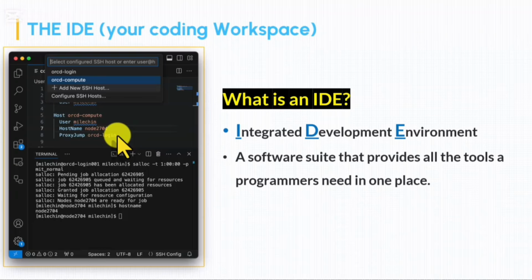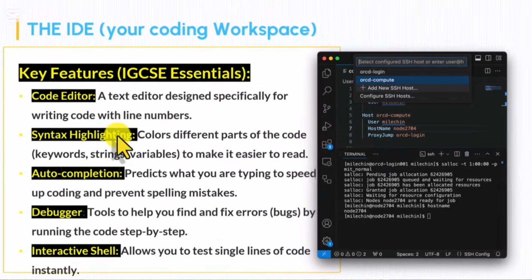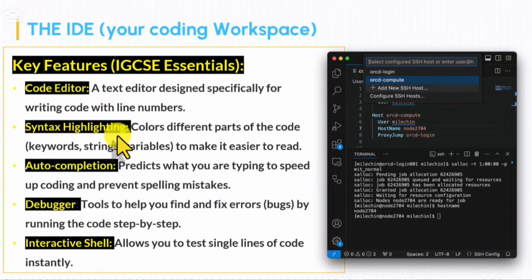in one place. So the IDE key features: it must have one, a code editor. It is a text editor designed specifically for writing code, with line numbers and everything else. Syntax highlighting simply means different colors for different parts or sections of your code, so it is more readable and you can find different sections of your code more easily. Also completion: if you write something, it will suggest the rest of it, which makes coding faster, and at the same time it is very good for preventing spelling mistakes and things like that.